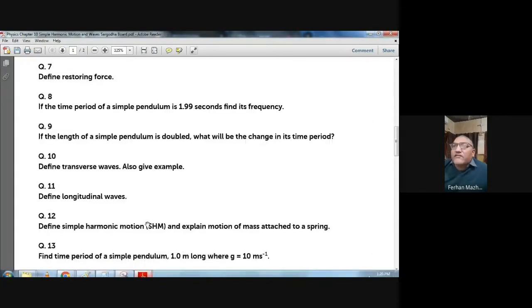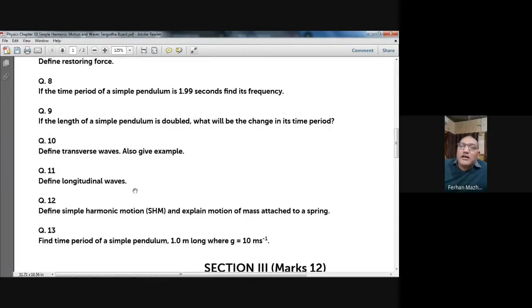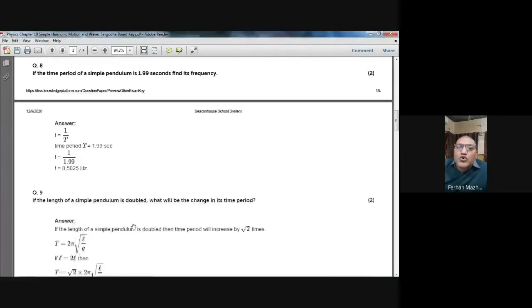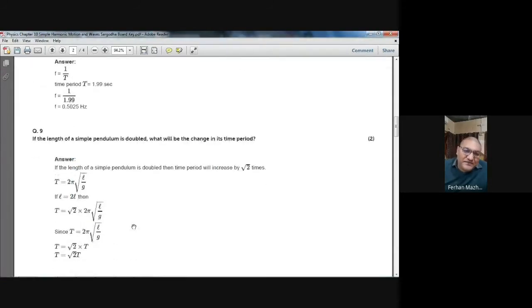The next question is, if the length of a simple pendulum is doubled, what will be the change in its time period? If you remember the formula for the time period of a simple pendulum, T equals 2 pi under root L by G. Under the root you will write L by G. So if you double the length, the time period will become under root 2 times the original time period.